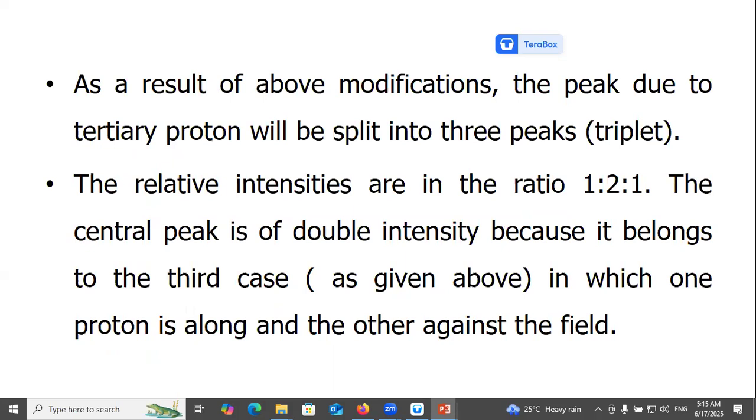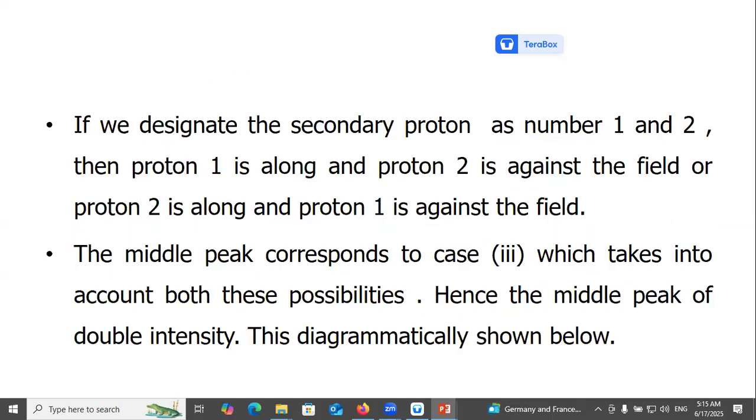The central peak is of double intensity because it belongs to the third case given above, in which one proton is along and the other against the field. If we designate the secondary protons as number 1 and 2, proton 1 is along and proton 2 is against the field, or proton 2 is along and proton 1 is against the field.